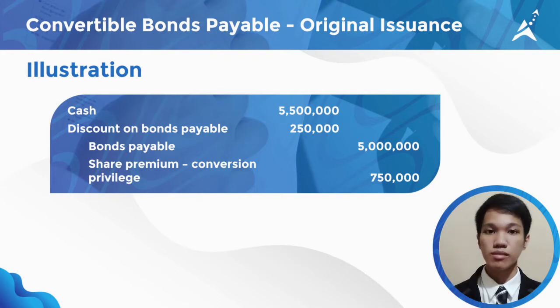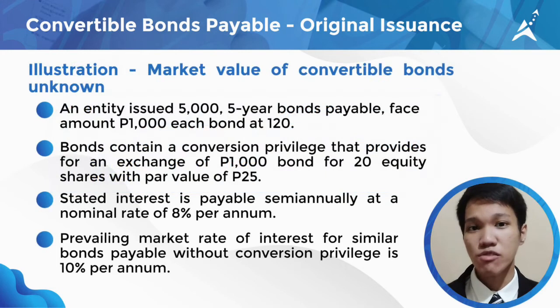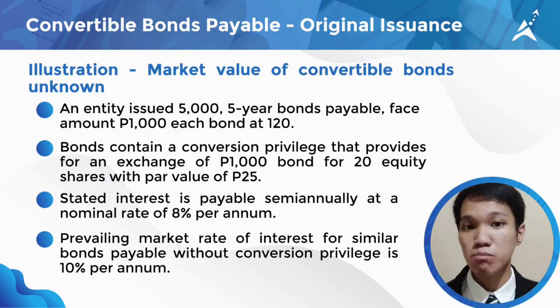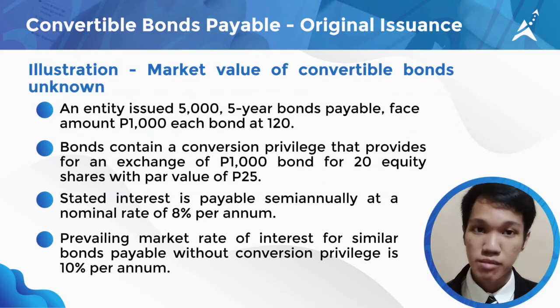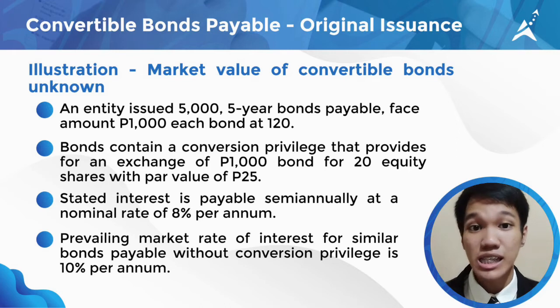Now, what do we do if the market value of the convertible bonds is unknown? In this illustration, an entity issued 5,000 5-year bonds payable, face amount 1,000 pesos each, at 120.